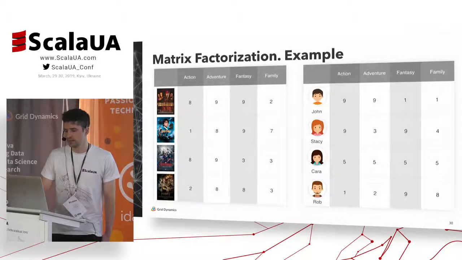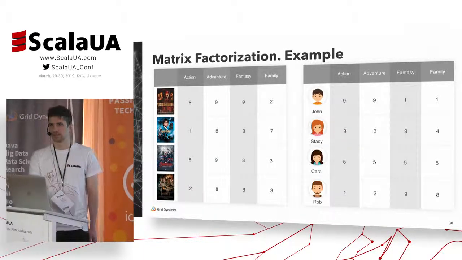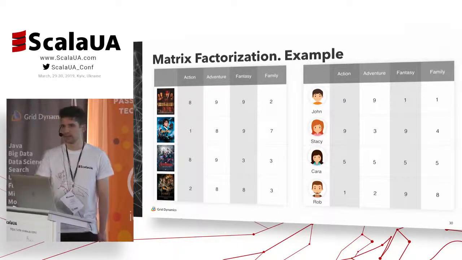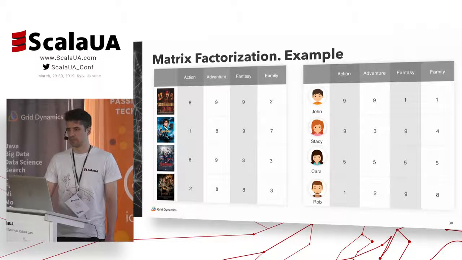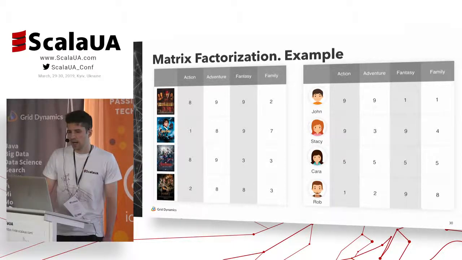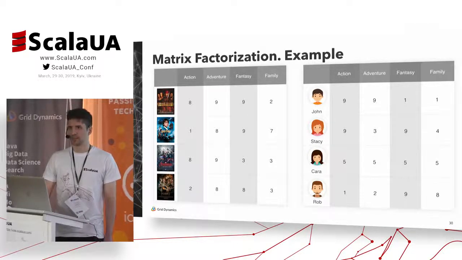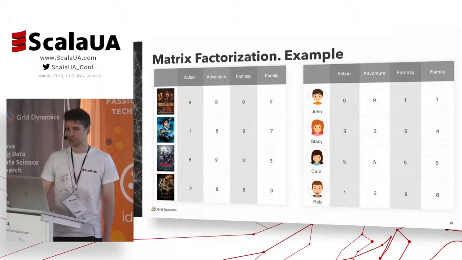If we define factors as movie genres, we can create two matrices, one for users and one for items. The item matrix shows how each movie corresponds to each genre, and the user matrix shows how much the user loves each genre.